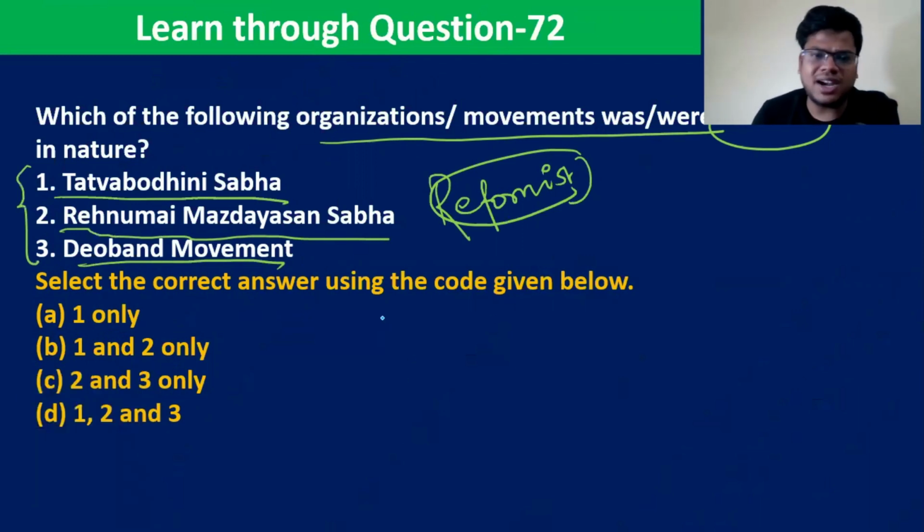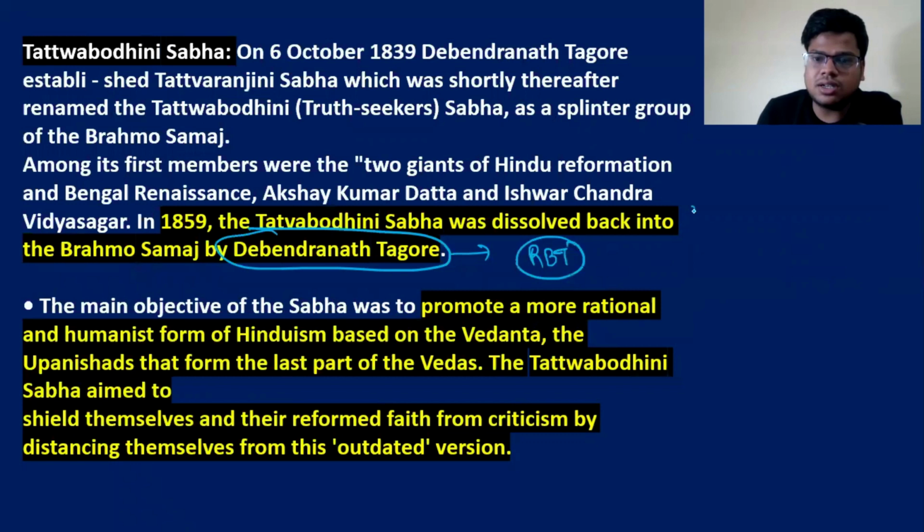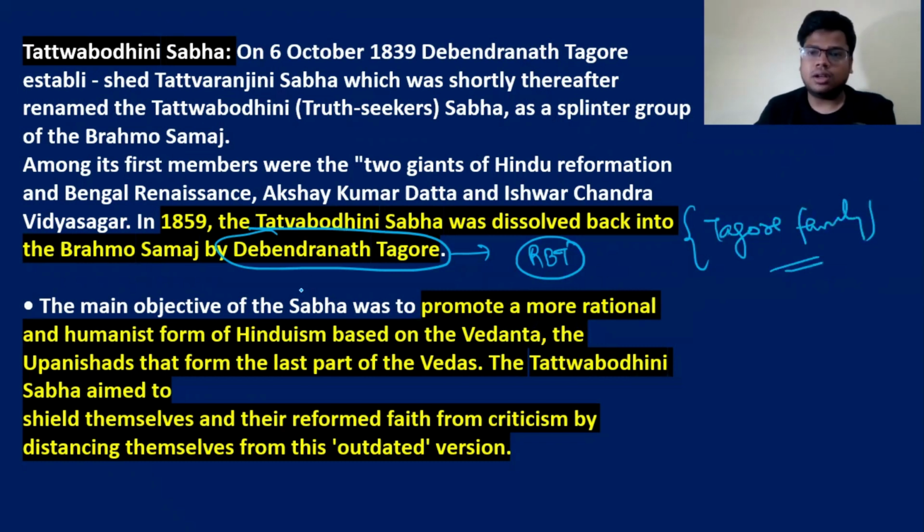Now, for example, Tattvabodhini Sabha was associated with Debendranath Tagore, the father of Rabindranath Tagore. We have discussed it in the Tagore family chart, if you remember. Debendranath Tagore later dissolved Tattvabodhini Sabha and merged it into the Brahmo Samaj.